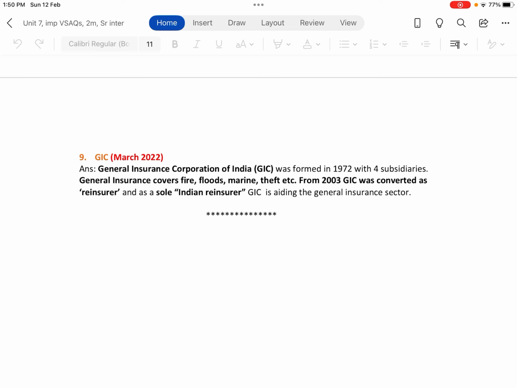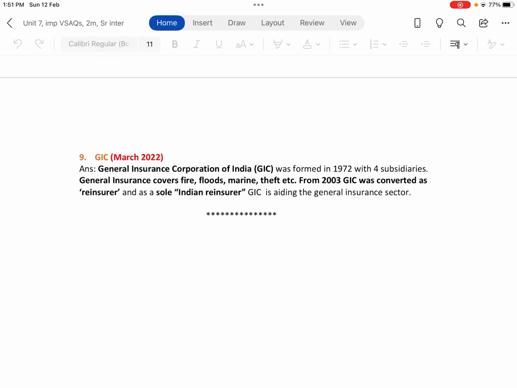The General Insurance Corporation covers all the other types of insurance apart from life insurance. Life insurance is provided by the Life Insurance Corporation of India. So in order to cover the other types of risk, GIC was formed with 4 subsidiaries: United India Insurance, New India Assurance, Oriental Insurance and National Insurance. These 4 subsidiaries were formed along with the GIC in 1972.